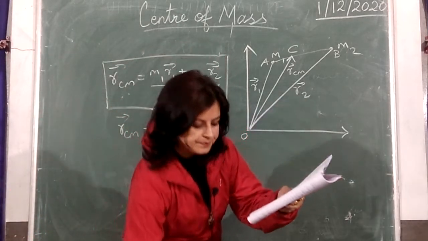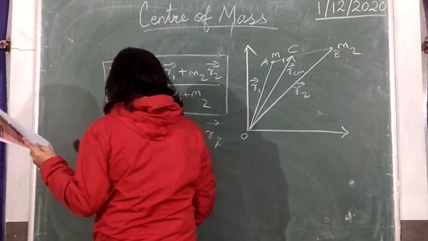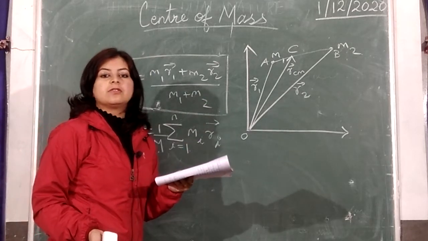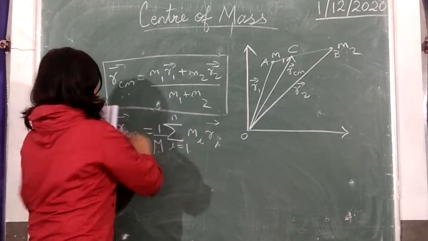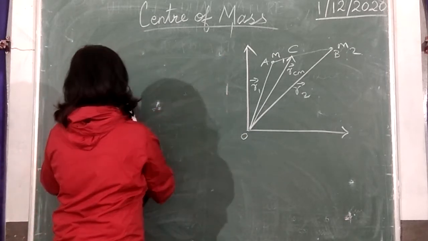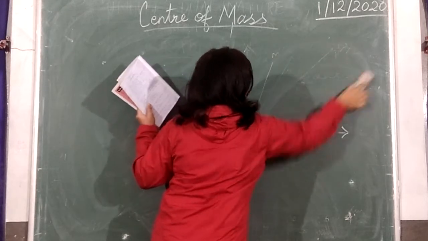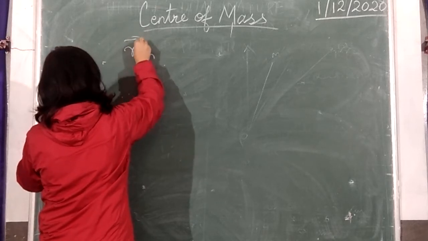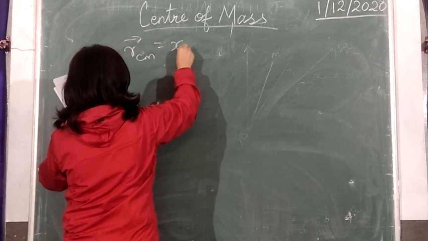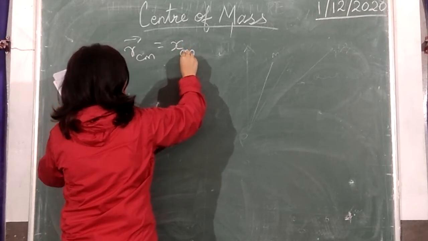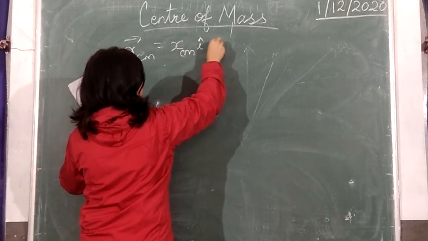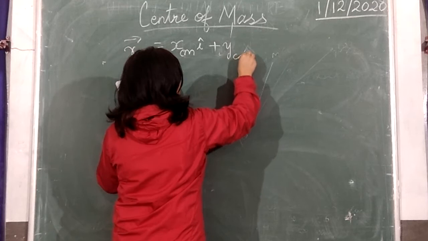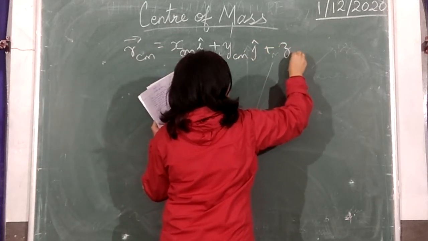Alright, now this is RCM, which contains two components, that is the x component and the y component. And if it is in the 3D picture, then it also contains the z component. So in the next line, I am going to write down the Cartesian components of the center of mass. You can write RCM as XCM i cap, that is the x component of the center of mass in the direction of x, where i cap is the unit vector in the x direction, plus YCM j cap plus ZCM k cap.